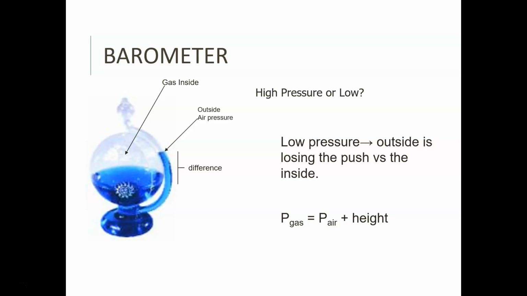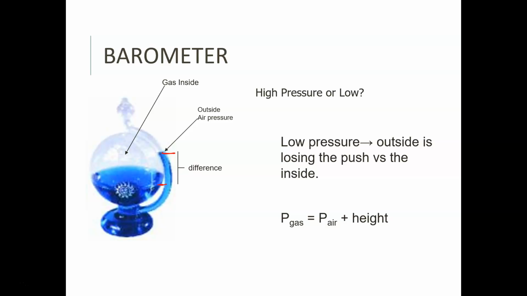So we get this idea that the pressure of the gas is the pressure of the air plus the height difference between the two liquids. So we've got this liquid here and this liquid here. So we're talking about the height difference between those two liquids. That's kind of how this kind of barometer works in a lot of ways.